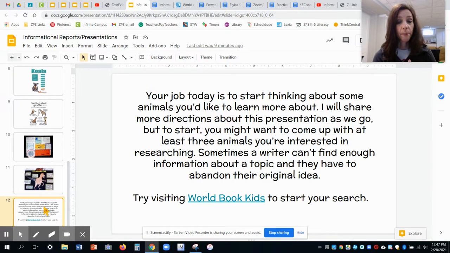One is to start thinking about some animals you'd like to learn more about. I'll share, like I said, more directions on what you need to do in the future. But for right now, I want you to start thinking about 3 different animals that you would like to research. And the reason I say 3 is because sometimes a writer starts looking for information on a particular topic and they can't find enough to write anything. So they have to kind of abandon that original idea.